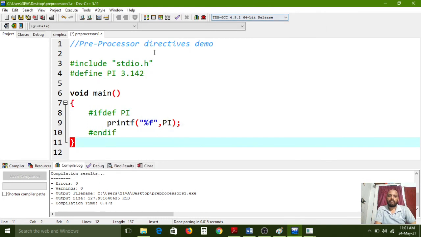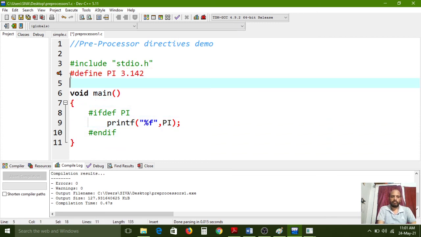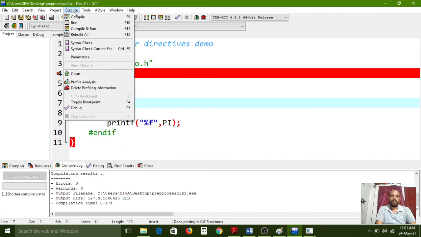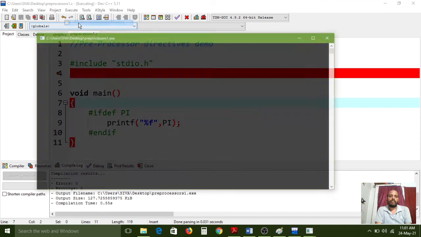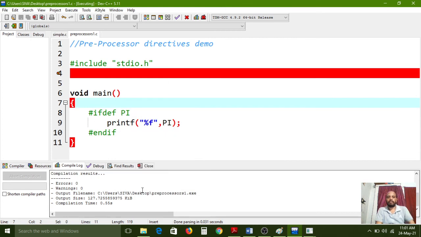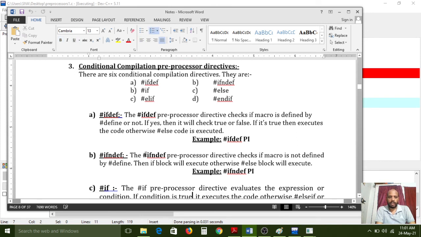Like that, now I am removing this one. So here carefully observe, I have removed it. It will not show anything, because that is the false statement. So there are no statements to execute. So that is the functionality of this one. Understand? Next, ifdef is over. Next, ifndef.